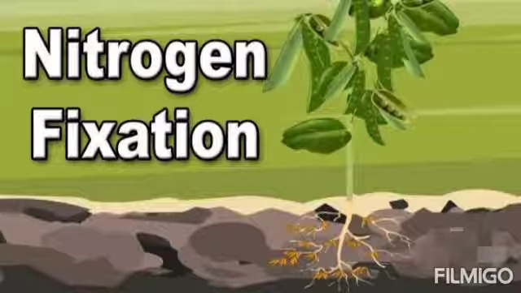They bring about the conversion of nitrogen from the atmosphere into nitrate and nitrite. This process of converting nitrogen from the atmosphere by the microbes into nitrate and nitrite is called nitrogen fixation.